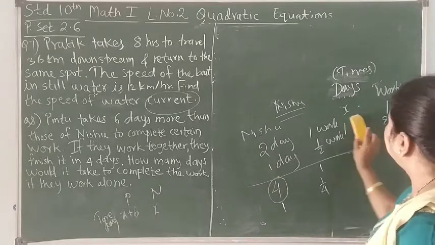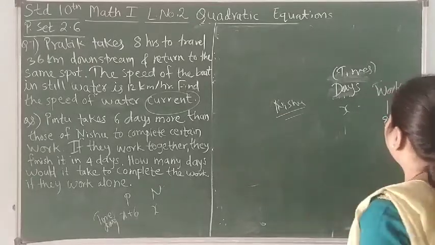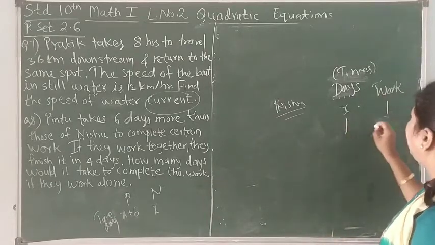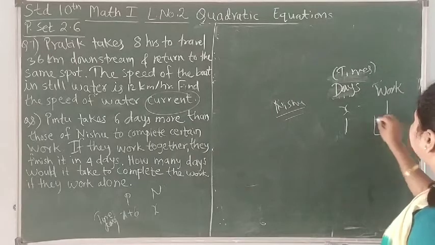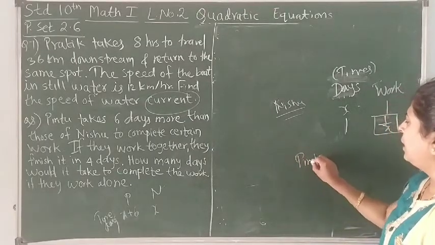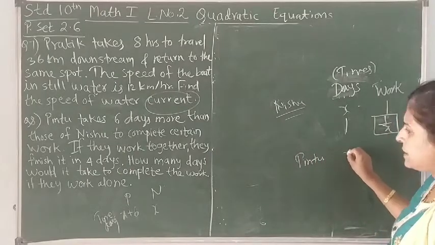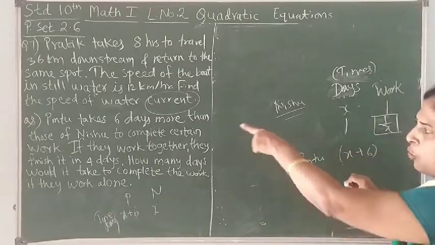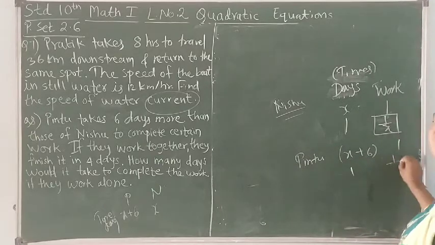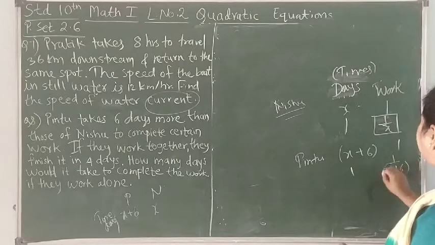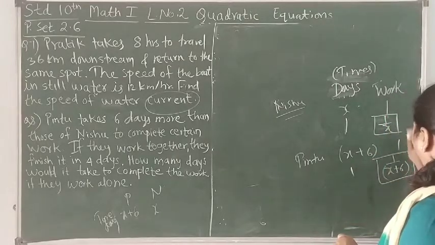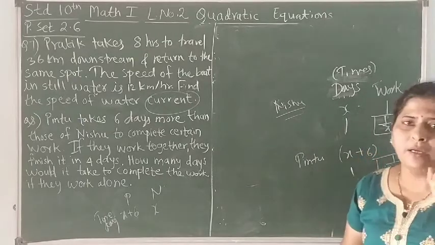Following this, if Nishu takes x days to complete one work, then in 1 day he will complete 1 upon x work. You understand? Now the same for Pintu. If Pintu takes x plus 6 days, 6 days more, to complete one work, then in 1 day he will complete 1 upon x plus 6 work. So these are the work done by them in 1 day.